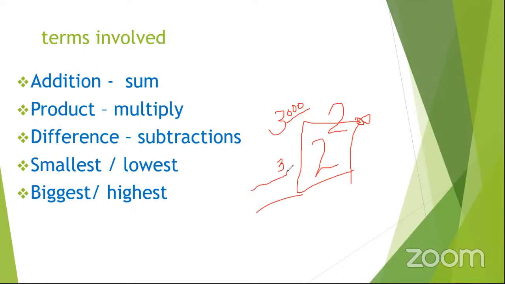Because however tiny 3 may be, it holds a bigger value, that is 1, 2, and 3. Then 2 holds a smaller value, that is 1 and 2. Because when you're given chapatis, you will not choose a plate with only 2. You look for the plate that has a lot, that holds a bigger value. So those are some of the terms that will be involved here. Let us see some examples here.